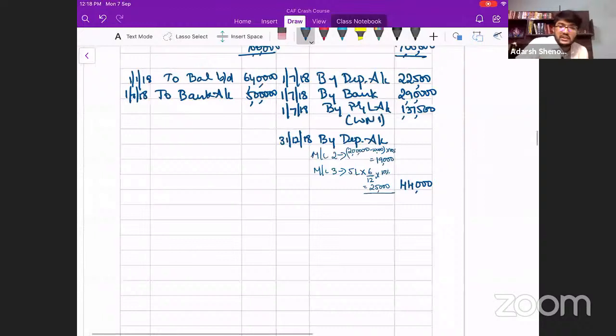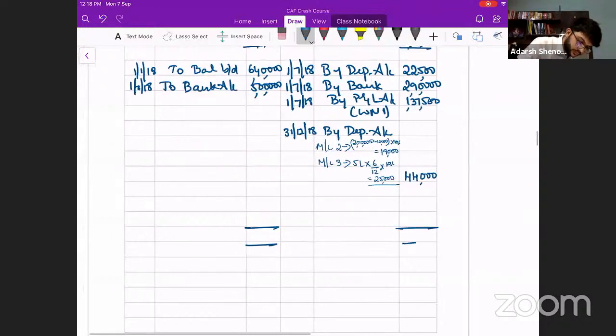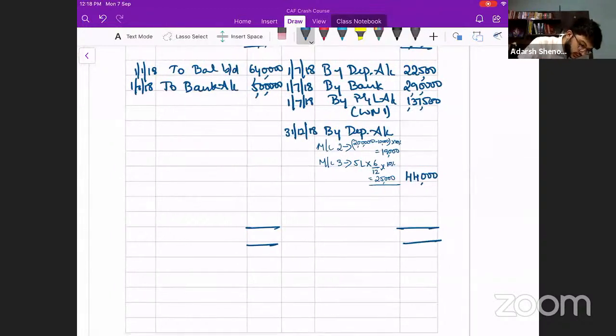44,000. And could you please tell me what is the book value of both the machineries now? The total is how much? 11,40,000 is the total. What is the balance? 6,46,000.